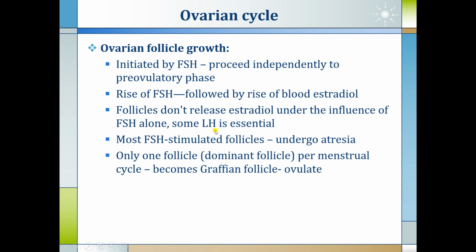Some amount of LH hormone is also essential for the release of this estrogen. Most FSH-stimulated follicles undergo atresia, but only one follicle, also called the dominant follicle or Graafian follicle, per menstrual cycle will become the Graafian follicle, and it will ovulate at the time of ovulation.